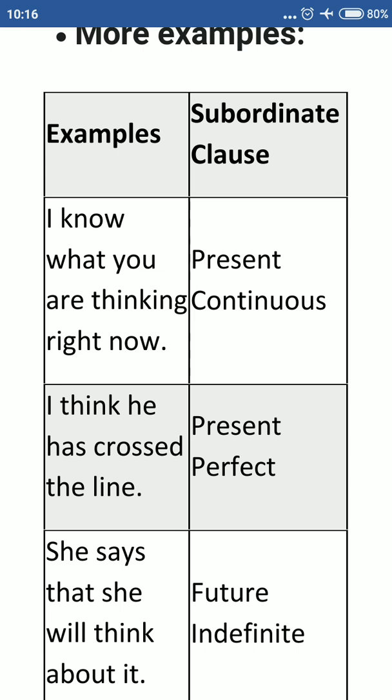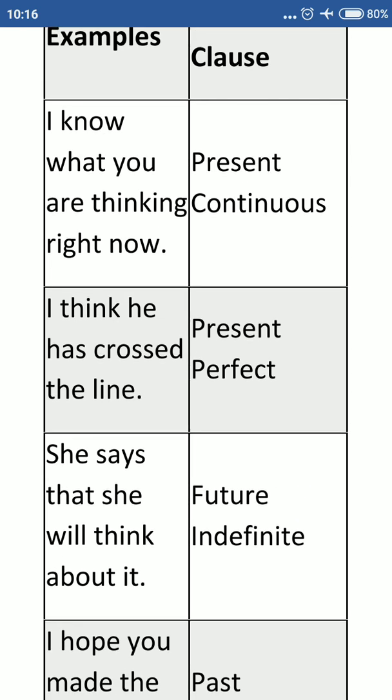So here the tense of the main clause is in present tense. You are changing the tense of the subordinate clause into present continuous. See. I think he has crossed the line. Here you have used present perfect. It means the action is over, has crossed the line.